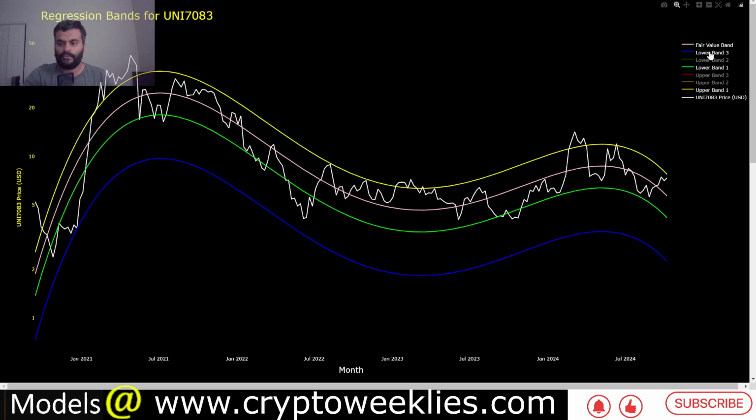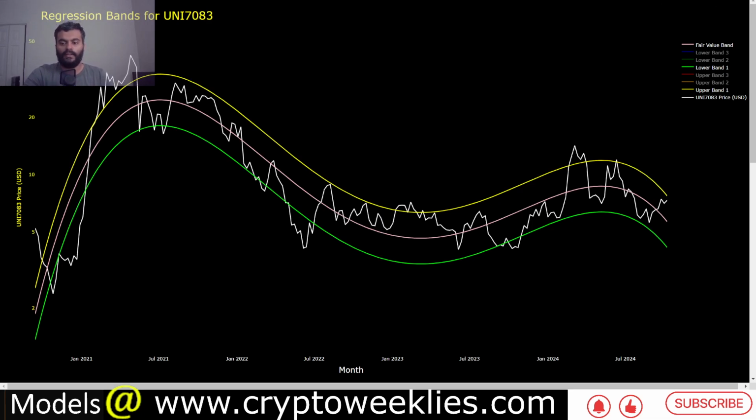If you get rid of the 2 standard deviation and 3 standard deviation levels, you can see that the UNI token has been between the 1 standard deviation ceiling and the 1 standard deviation floor. The 1 standard deviation floor is at $4.15, very close to the AI based bear case scenario at $4.11 towards the end of the year. Again, both are confluent.